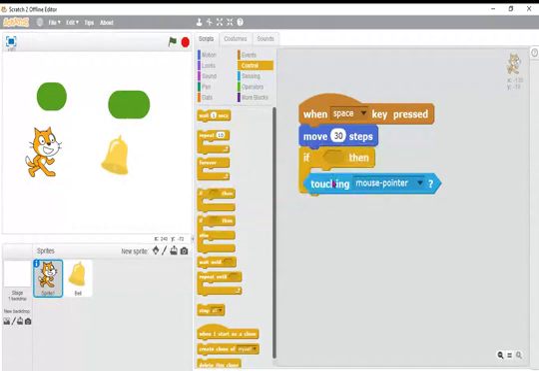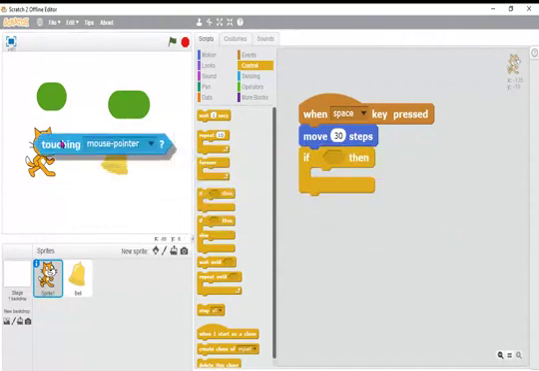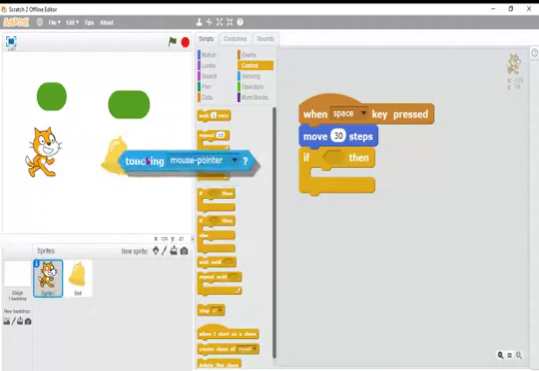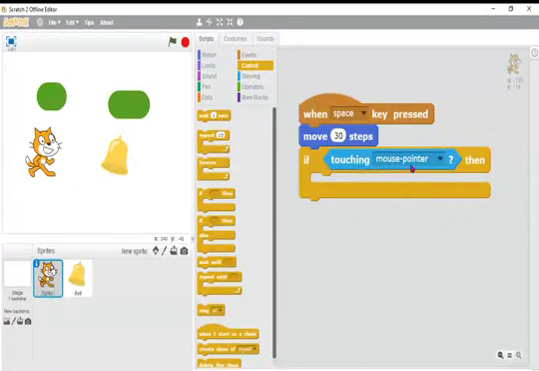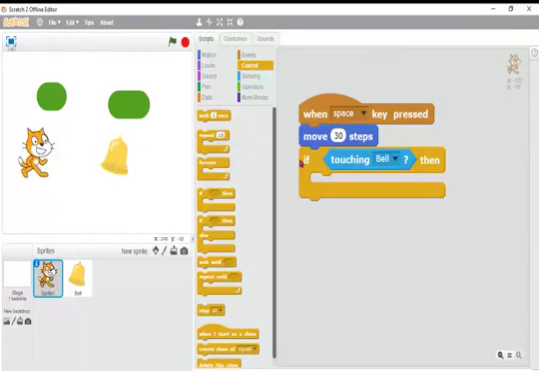If this cat touches the bell, so if touching, select bell. Once again, when you press the space bar it moves 30 steps. Which will move? Cat. And if this cat is touching the bell, what happens?